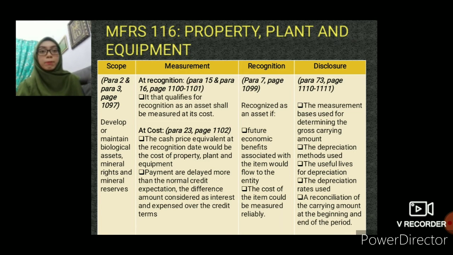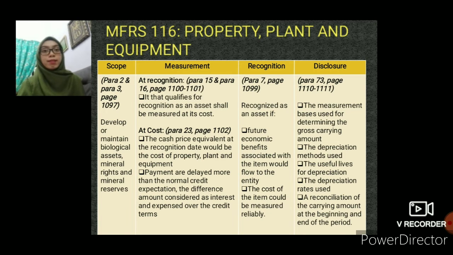The second one is measurement at its cost. We refer to para 23, page 1102. The cash price equivalent at the recognition date would be the cost of property, plant and equipment. If payment is delayed more than normal credit expectation, the difference between the payment amount and the cash equivalent is considered as interest expense over the credit terms.